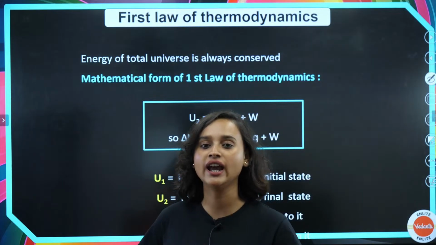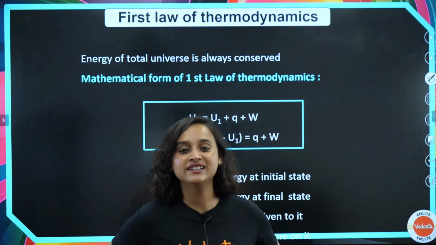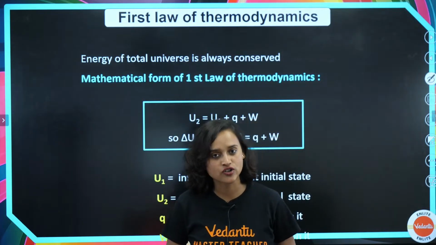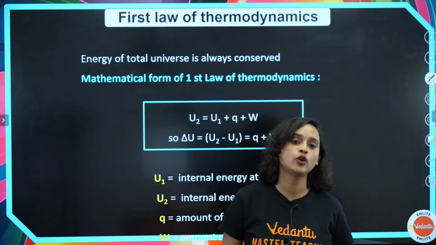Yes, energy can neither be created nor destroyed. It can only get converted from one form to another.